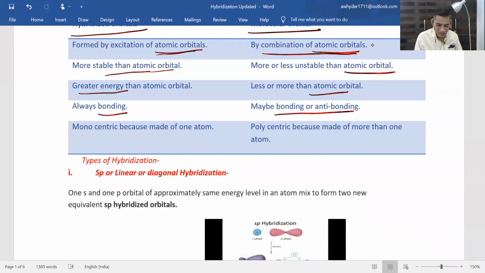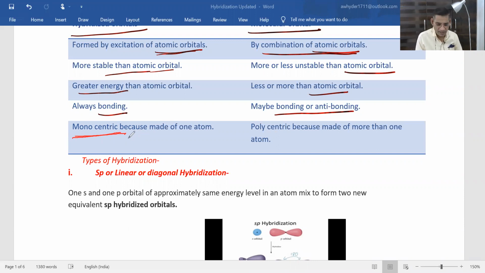Hybridized orbitals will always be monocentric. In hybridization, atomic orbitals of approximately the same energy level from one atom only take part. Since only one atom is involved, there will be one nucleus.